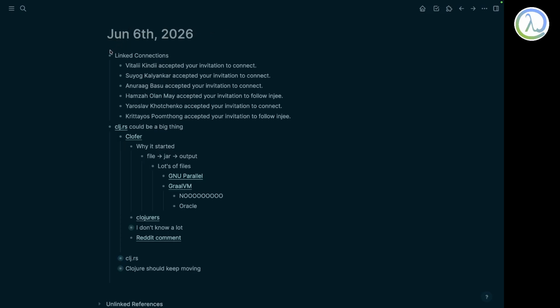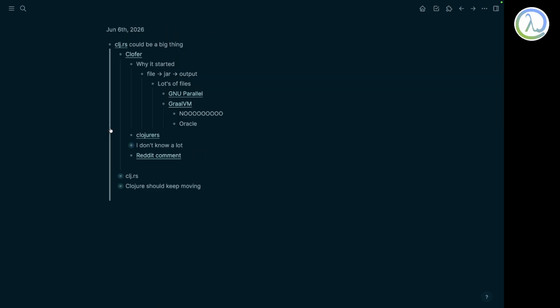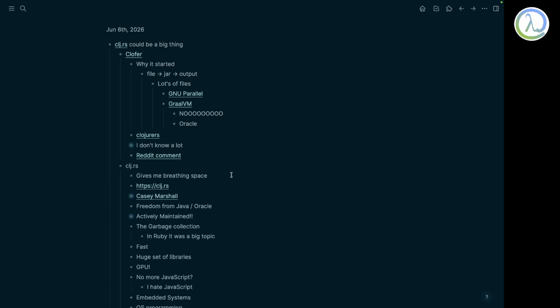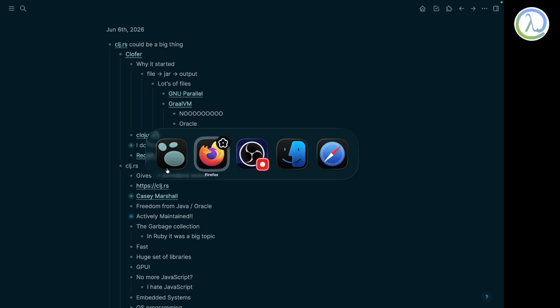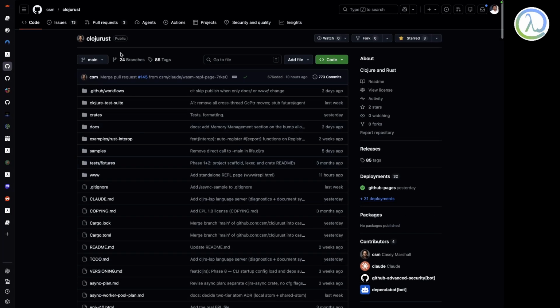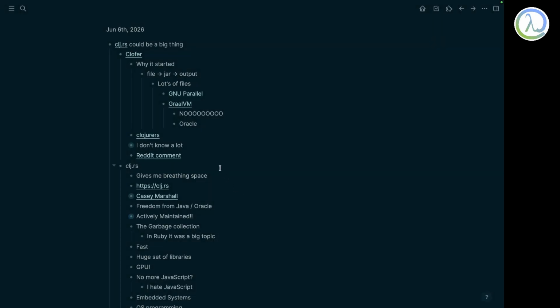So, yeah, let me just go here. That's the greatest thing that can happen to me, right? Somebody has just implemented it and it's just there. Now I just need to spread the word because I'm doing this Clojure diary. So the project is clj.rs, or the person is calling it Clojure Rust. It doesn't spell well, but I'll just call it CLJRS. Okay, right. So it just gives me breathing space.